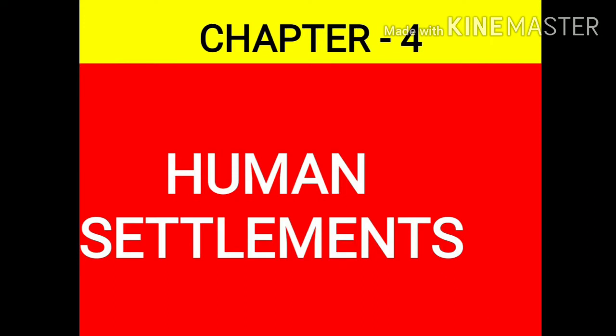After that, we had started with the various types of rural settlements. We had discussed two types of rural settlement, which are clustered rural settlement and semi-clustered rural settlement. And today, we'll discuss the other types of rural settlement and the other topics of this chapter. So let's start with it.